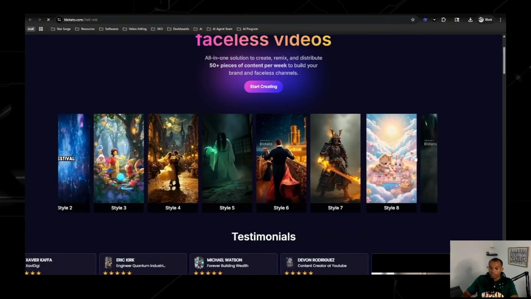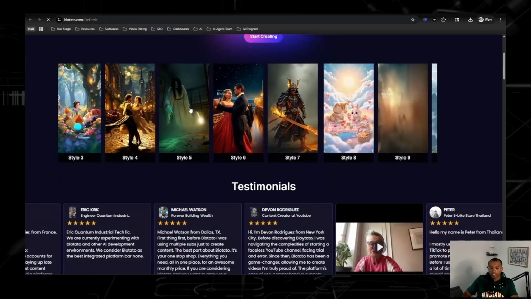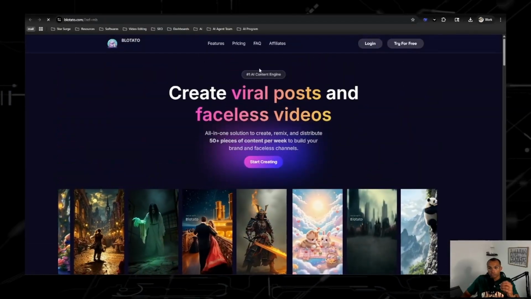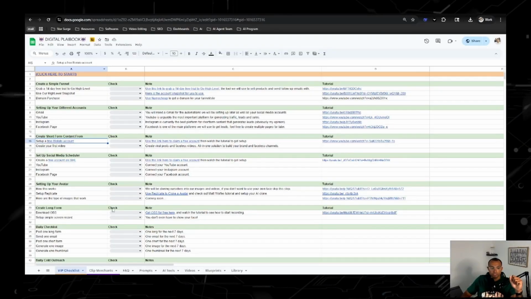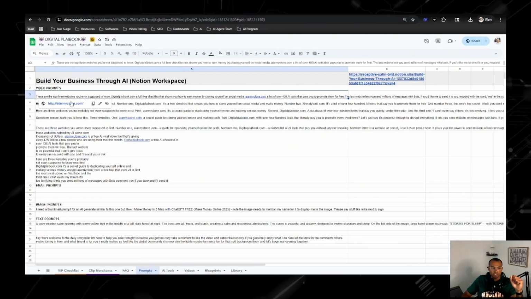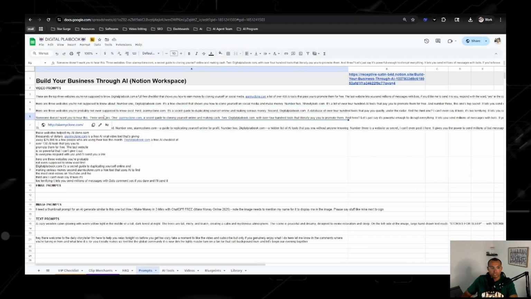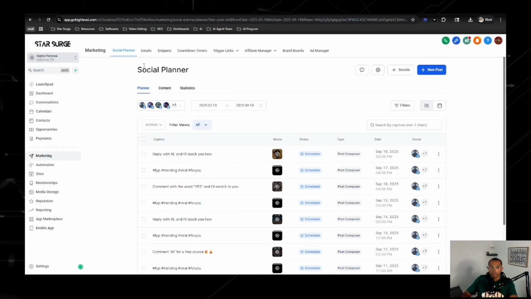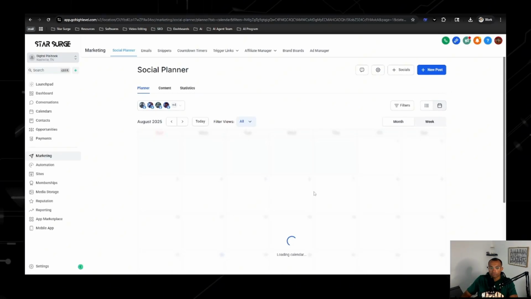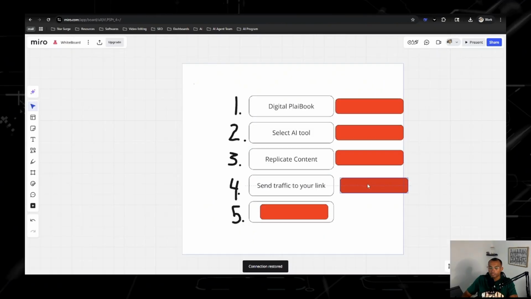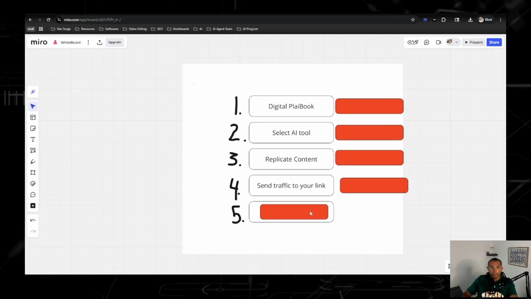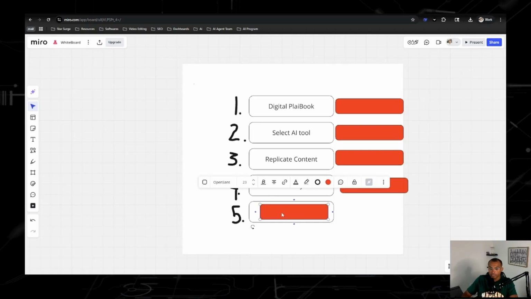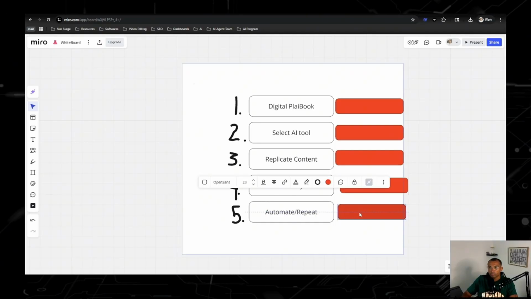You have all these different styles where you can create the AI videos. You put in the prompt that I give you down here. On the prompts, it'd be one of these. Just change out the domain, create the video, start posting it on your social planner, which you have right here. You got the content, sending traffic to your link. That is what I mean by posting content, and then automate and repeat.